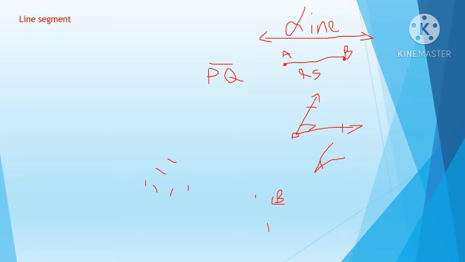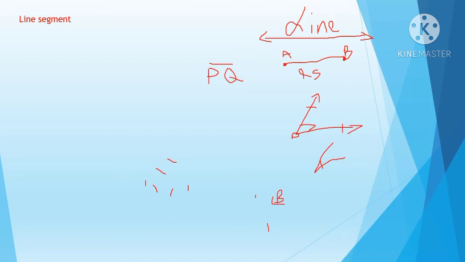This is line segment. So a line means it will have no starting point and no ending point. Okay, I can extend that. When I just draw a line, I can draw a line without any fixed measurement. When I say a line segment, it will have a fixed measurement. It will have a starting point and also an ending point. That is the difference between line and line segment.